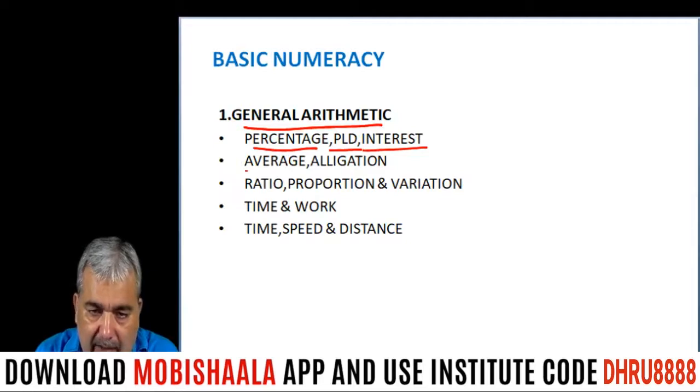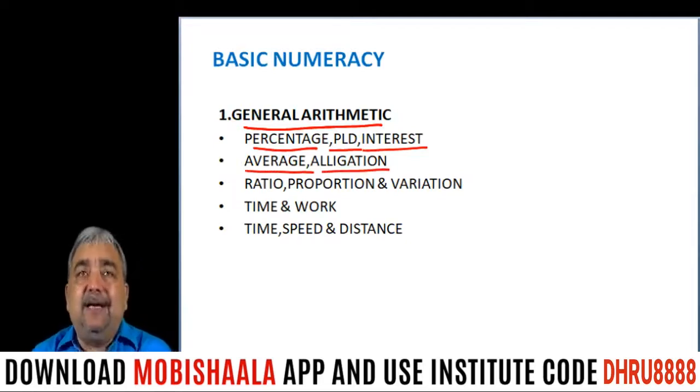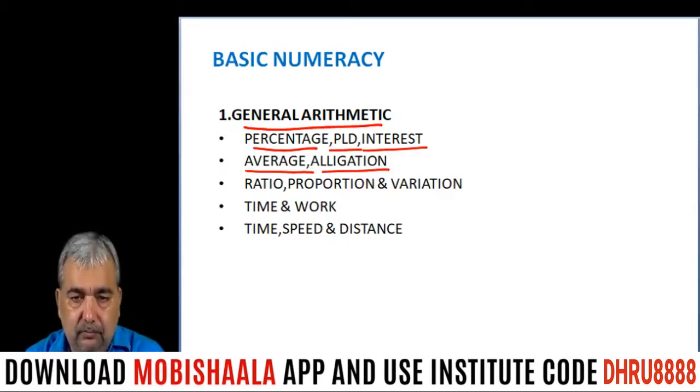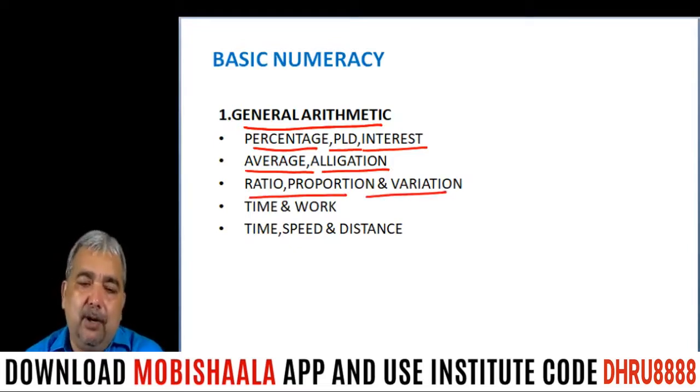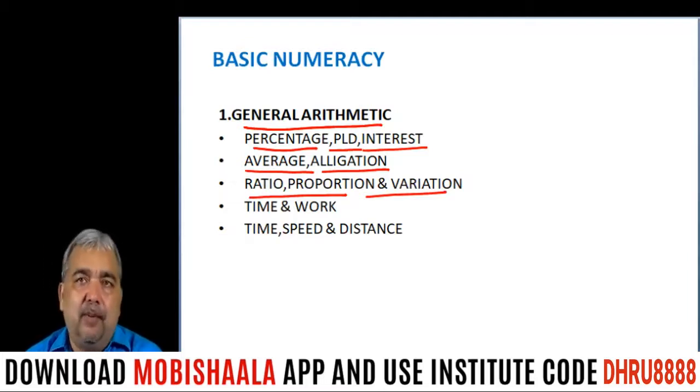Now next is average, allegation and mixture. Allegation is a technique to solve mixture questions or some other type of arithmetic question. Next I have written here ratio, proportion and variation. That is a chapter, and the application of this will be in age related problems or partnership problems. Okay. Now next I have written time and work.